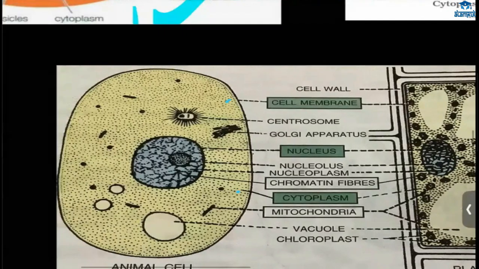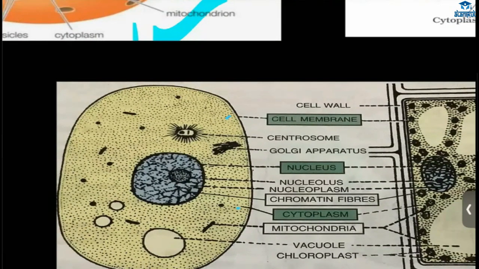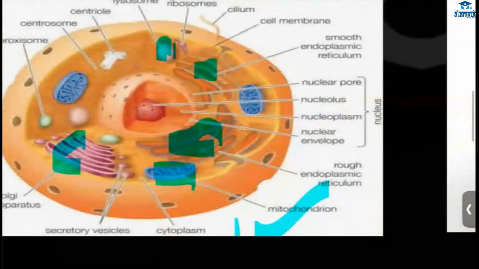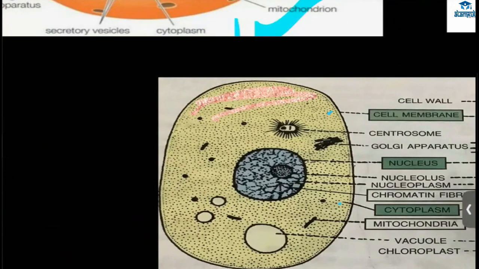What do we have here? The Golgi apparatus, the endoplasmic reticulum, all these organelles are embedded in the cytoplasm, the fluid substance. So this is all cytoplasm, not this part, not the nucleus, but the fluid part. And in that we have the cell organelles.